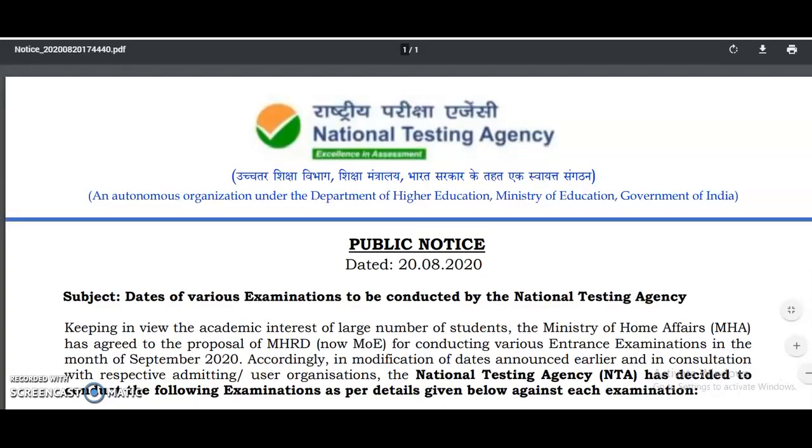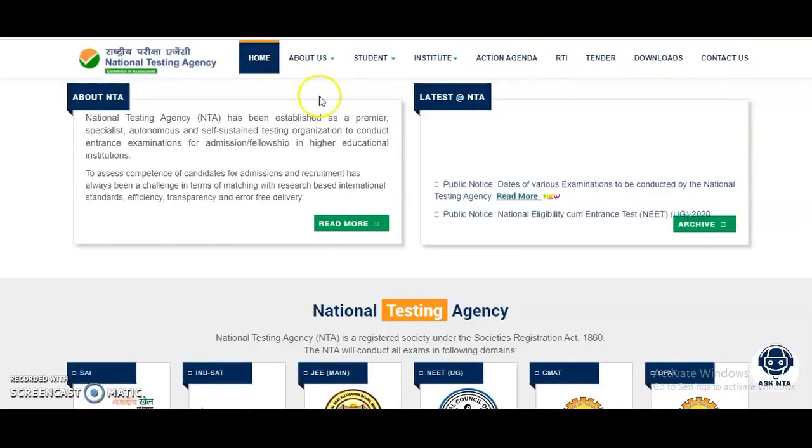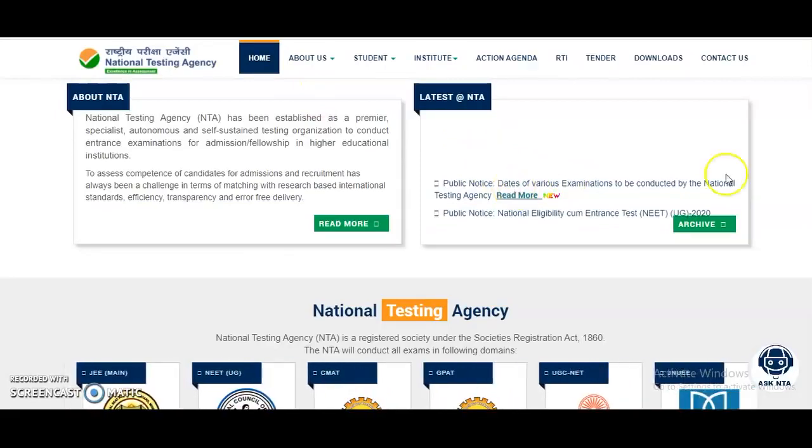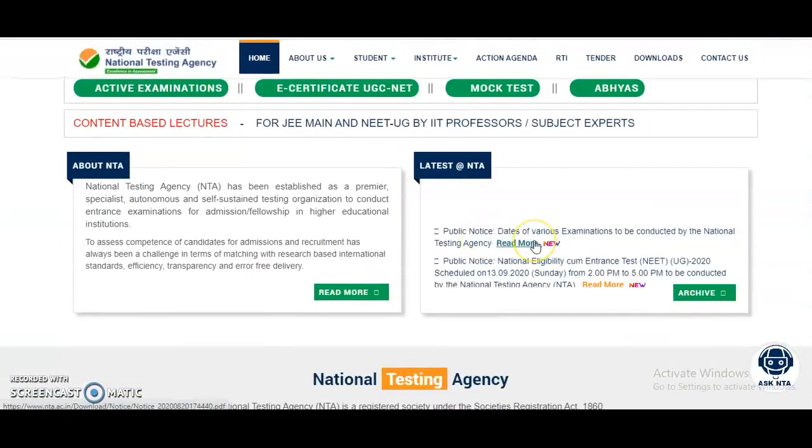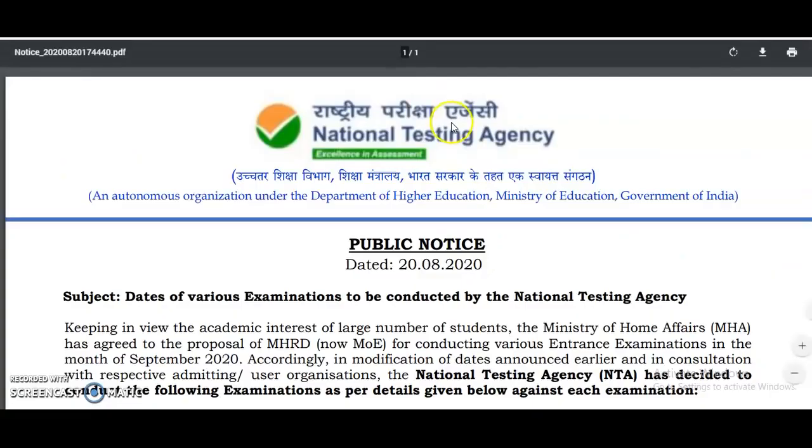Why? Because so many candidates are in doubt whether it is fake news or real news. Because I got this notice, and you will get this notice on the official website of the National Testing Agency. Since it is on the official website, we have to believe that it is the correct information. So please speed up your preparation.